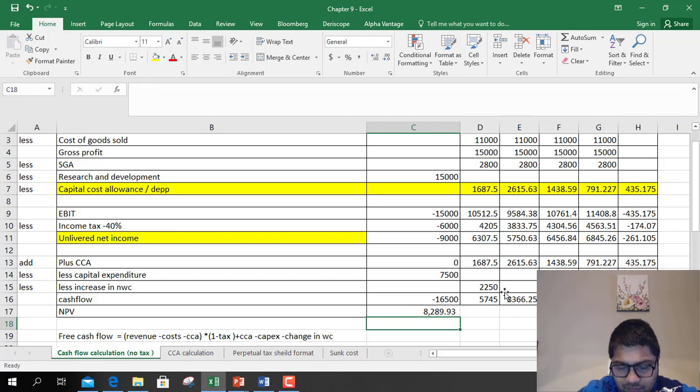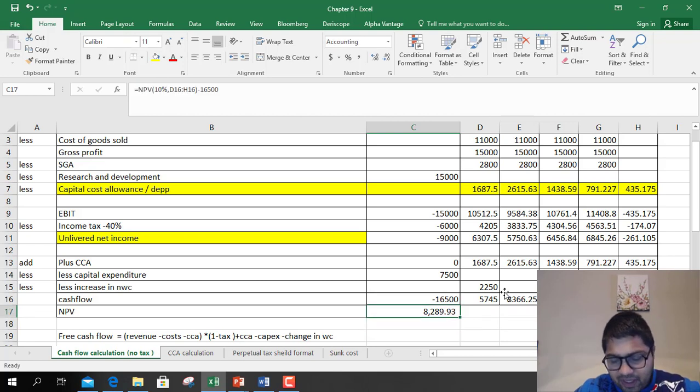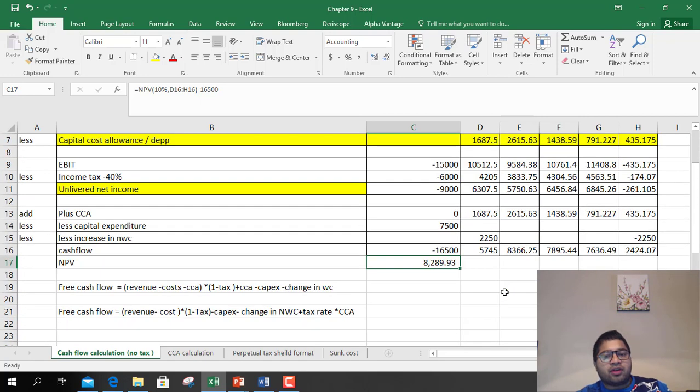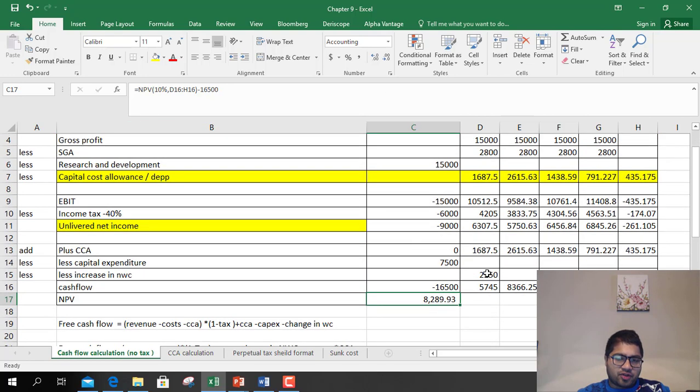So NPV for this project is positive $82 million, not 82, $8.2 million. So this project is viable. Apple should take this project because it is generating a positive NPV of $8.2 million.